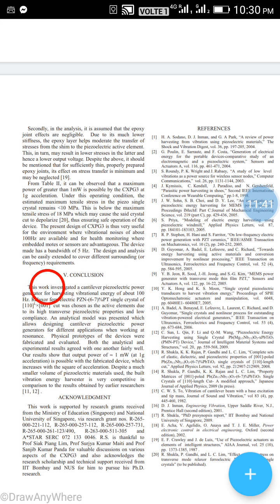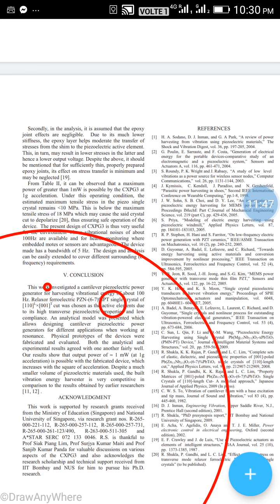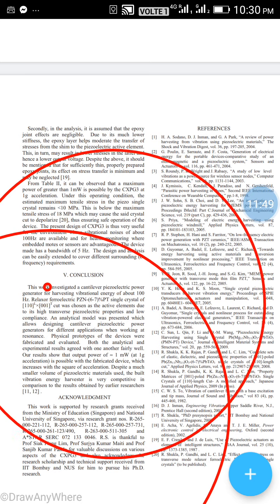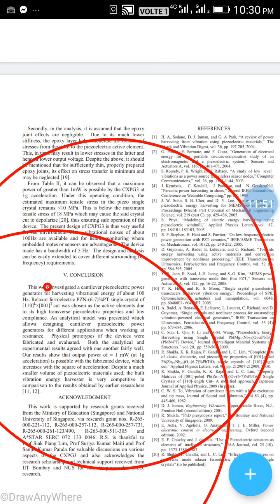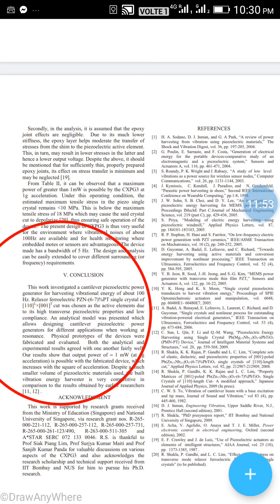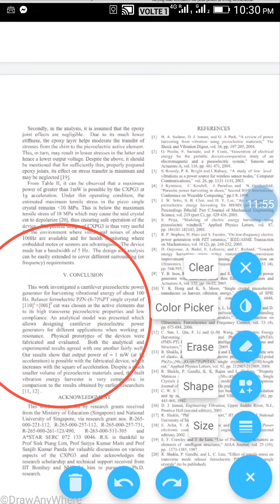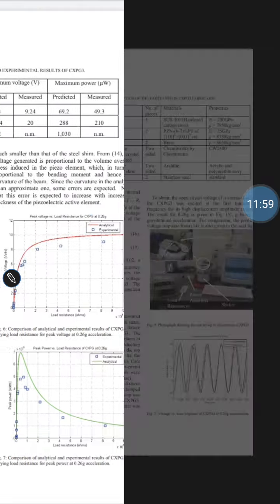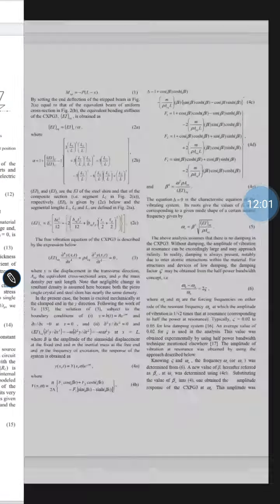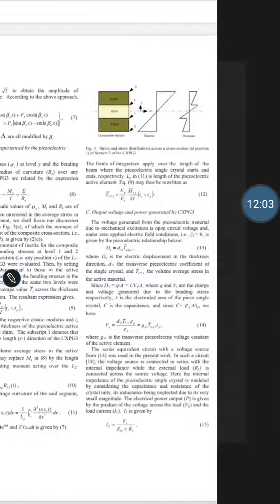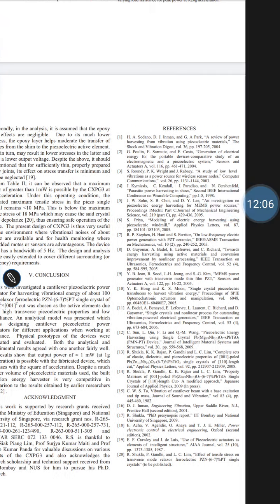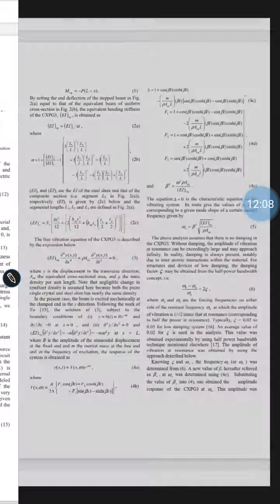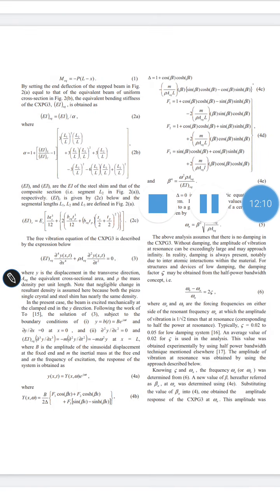Fifth, conclusion, this work investigated. Acknowledgement. So we see the references, many citations, and many things. You notice that about the things. Thank you.